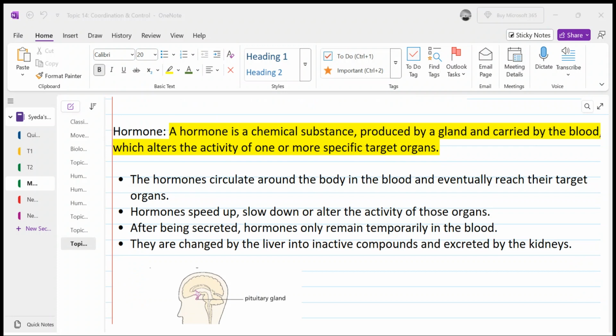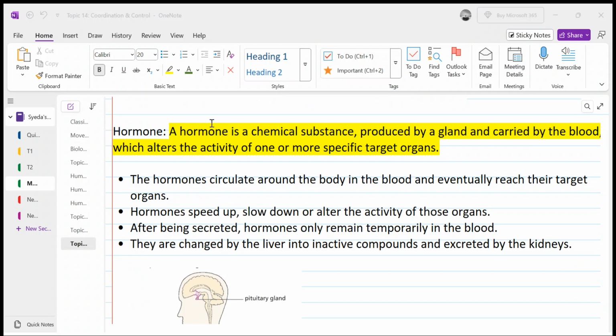But there are some actions which are directly responded to by the nervous system by nerve impulse, and there are certain activities in our body which are indirectly coordinated by the brain, and directly coordinated by the hormones. So you need to know the definition.